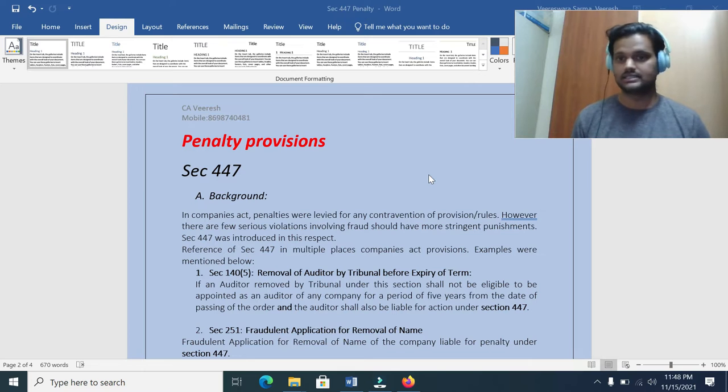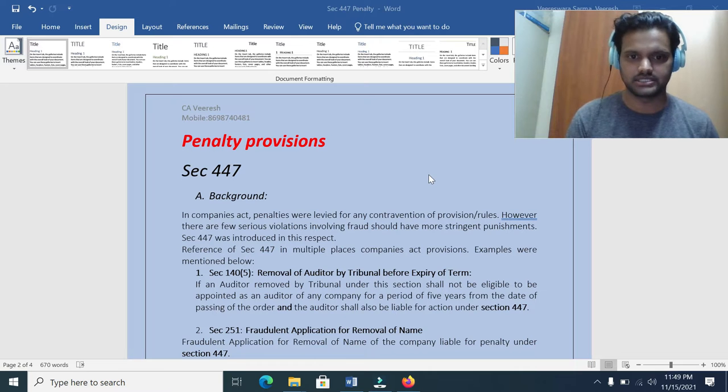These are two places you will see it, and one more place where you will see a reference to section 447 is inspection, investigation and inquiry. In that chapter you will see this reference to section 447 very often. For example, SFIO, the Serious Fraud Investigation Office, section 212, section 213 and even section 229, you will see the reference to section 447. Okay, that's about the introduction of section 447. So what was there in section 447?